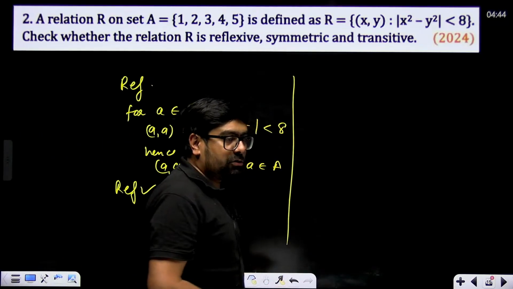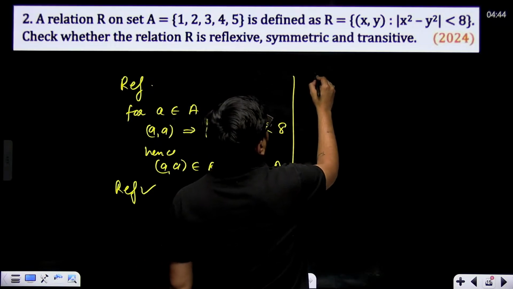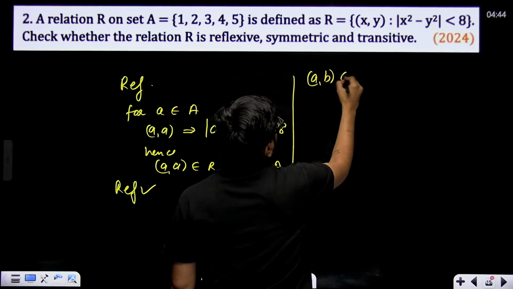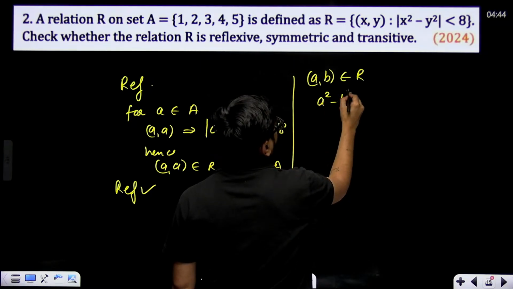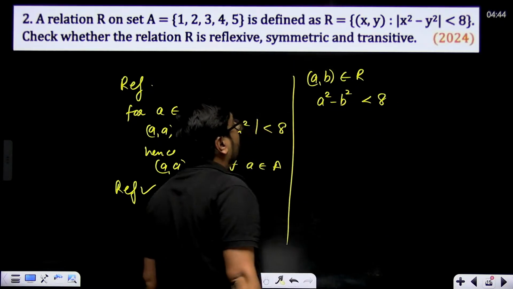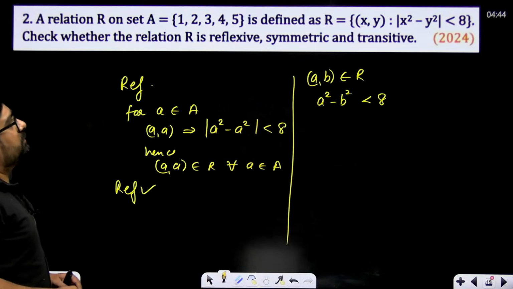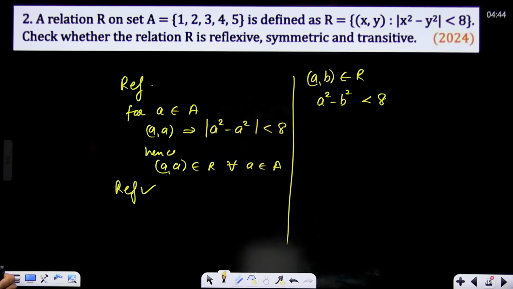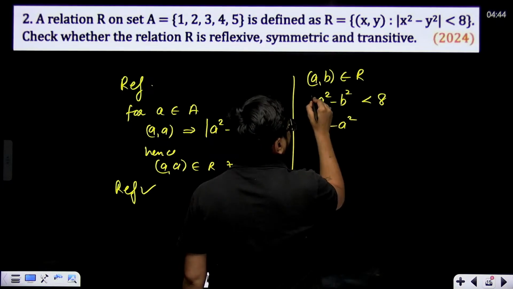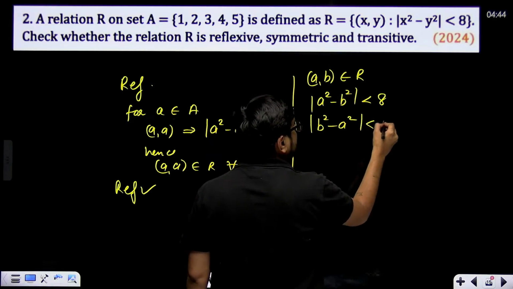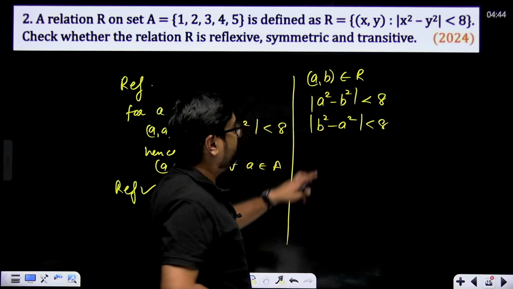Now symmetric also we can check over here. Suppose a comma b belongs to R, that means a square minus b square mod is less than 8. Now 1 square minus 2 square, mod less than 8. If a square minus b square mod is less than 8, then definitely b square minus a square mod will also be less than 8, because this will be just the negative of this, right?